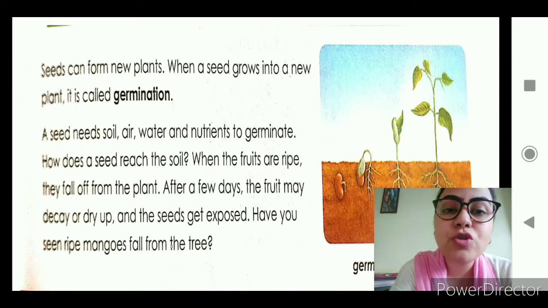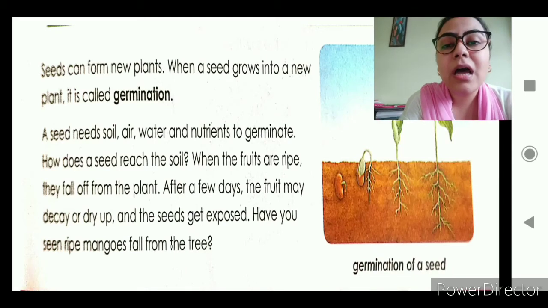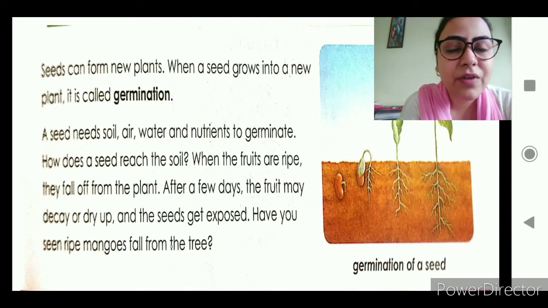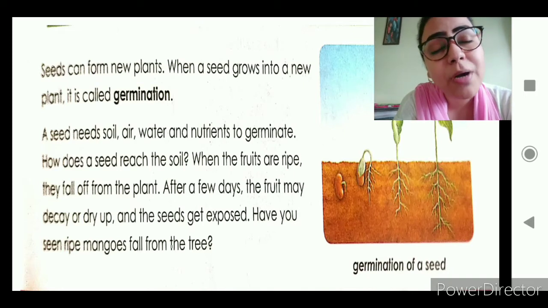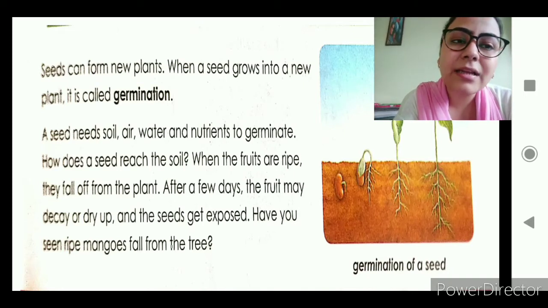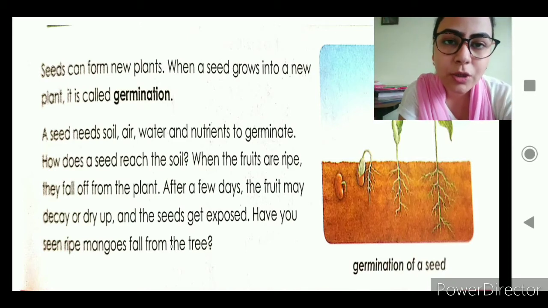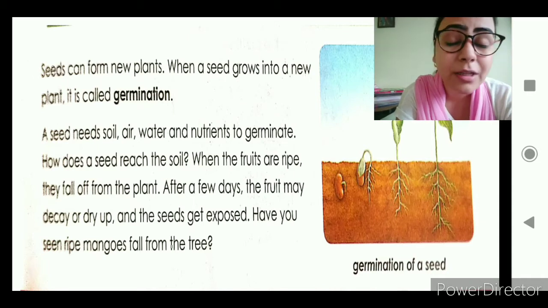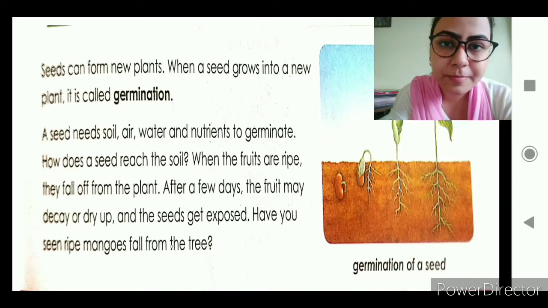Now, to develop into a new plant, a seed needs various nutrients, various conditions which must be present, and then only the seed can grow into a new plant. So what are those conditions? First of all, a seed needs soil, air, water and nutrients to germinate.